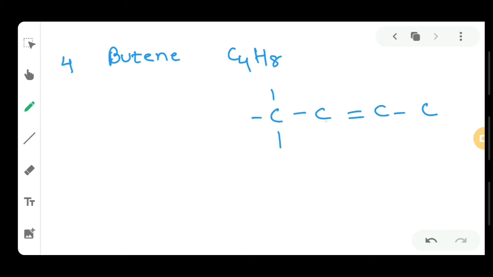In the second carbon, 3 covalent bonds are present, so 1 hydrogen can come. The same case here, 3 bonds are linked with the carbon atom. At the rightmost side only 1 covalent bond is there, so 3 hydrogen can come. Now see, 1, 2, 3, 4, 5, 6, 7 and 8, and this is the structure of butene.